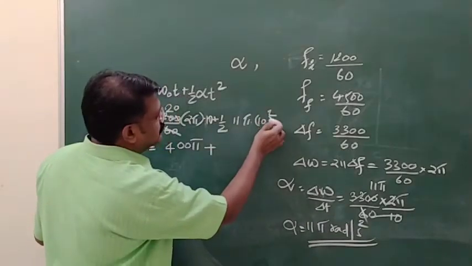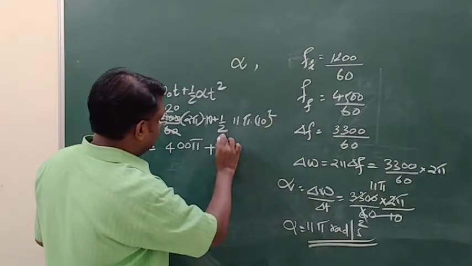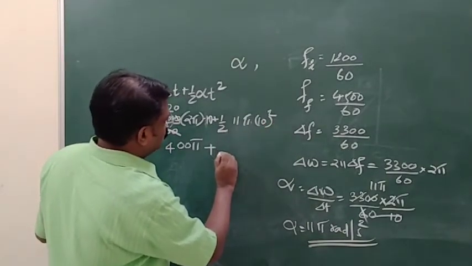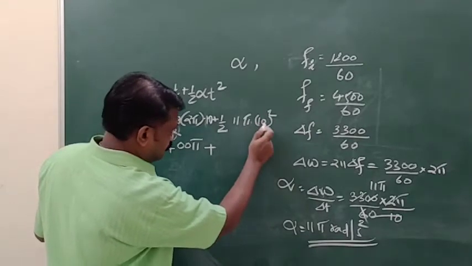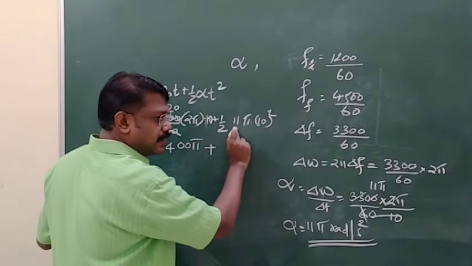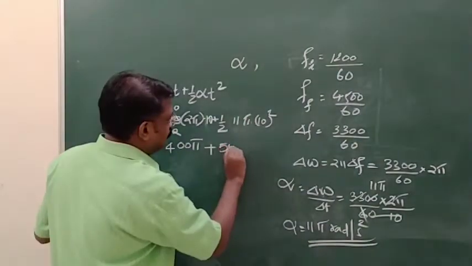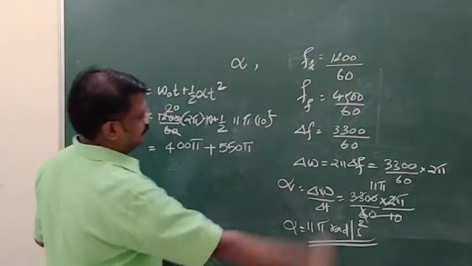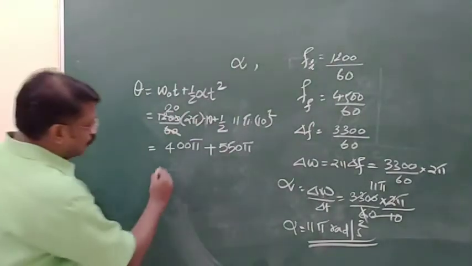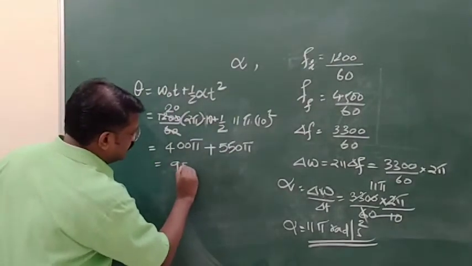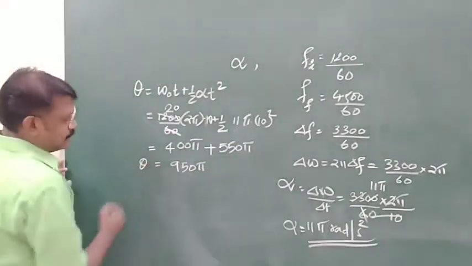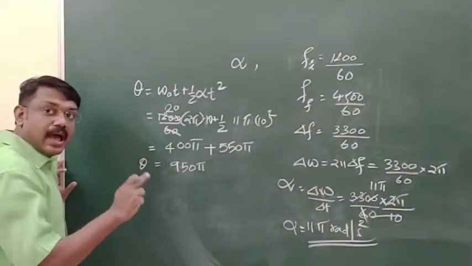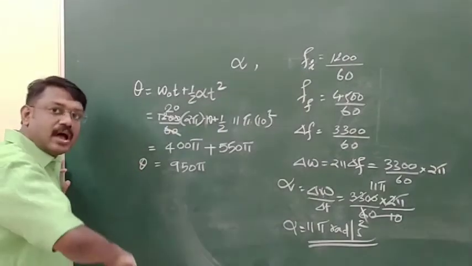Plus this will be 100 by 2, which is 50. 50 multiplied by 11 is 550 pi. Altogether it will become 950 pi. So this is theta, the total angular distance traveled.